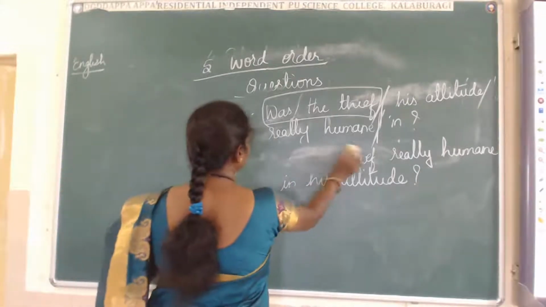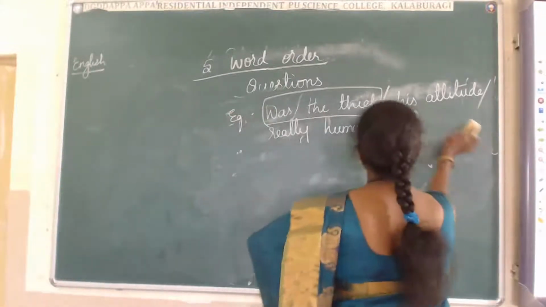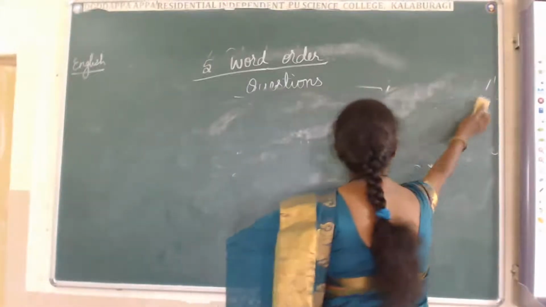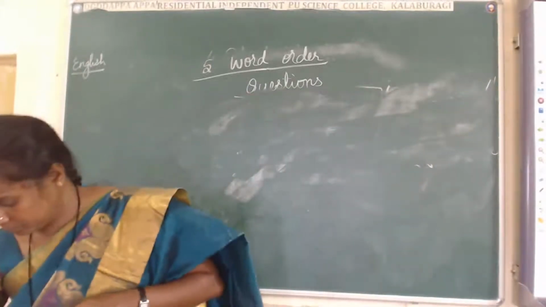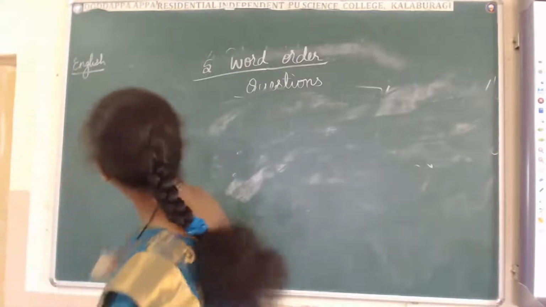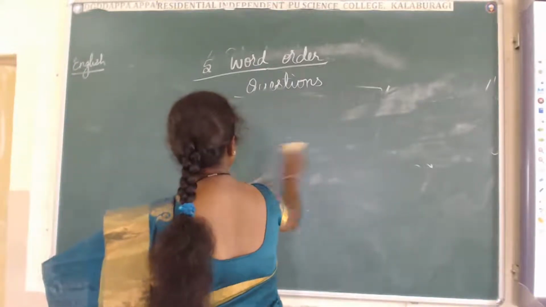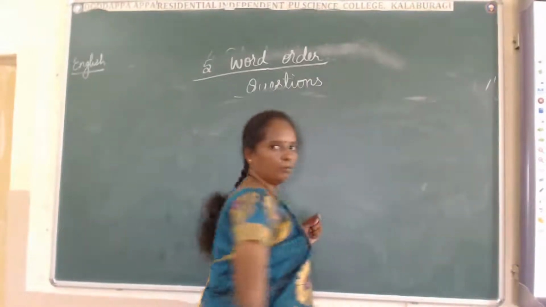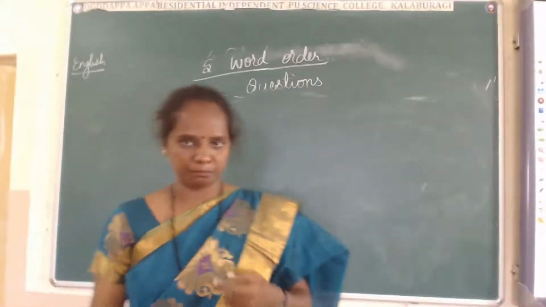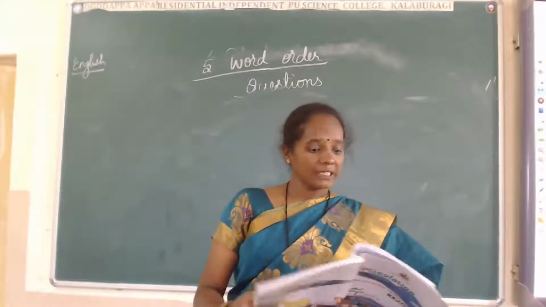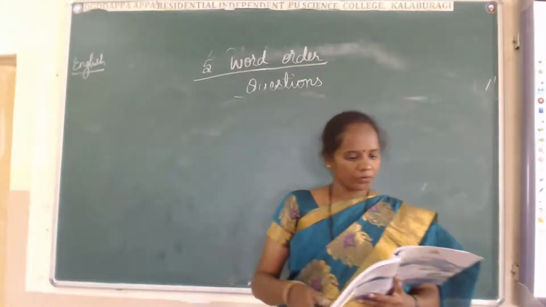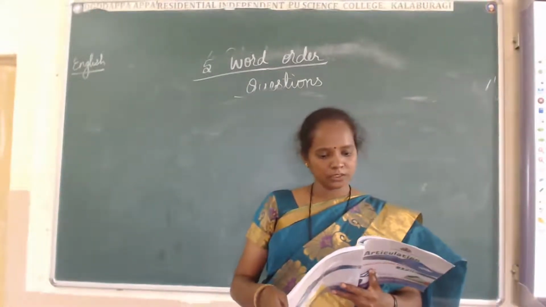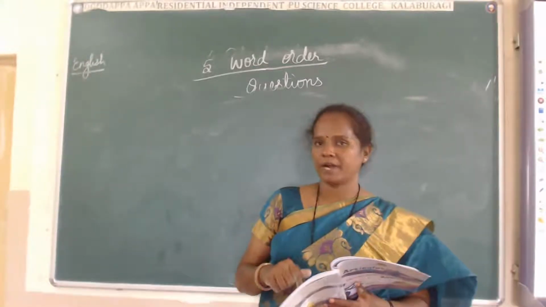Shall we go further? I hope all of you are understanding this one. Okay, the next one: rewrite the following sentences using the word or words in brackets.